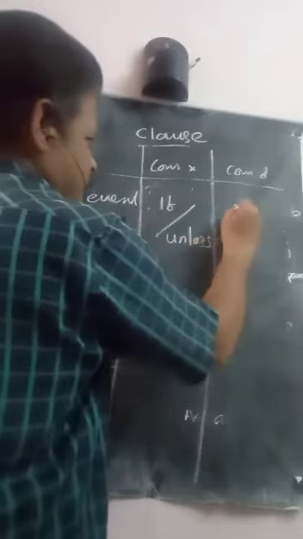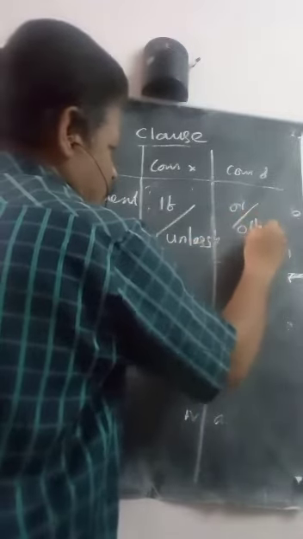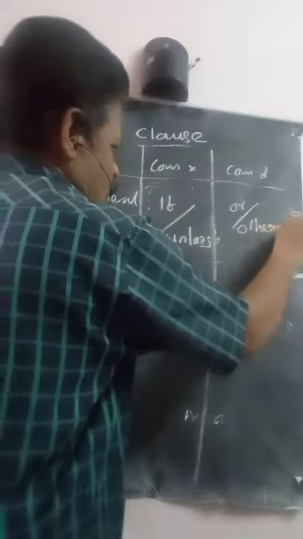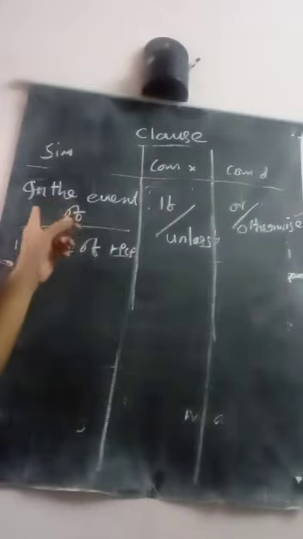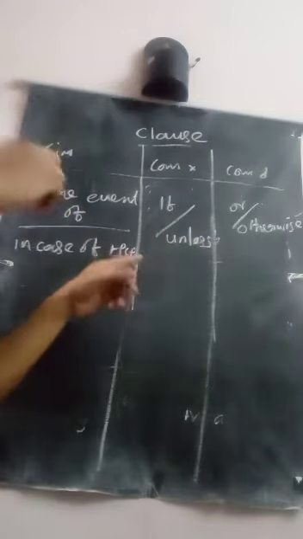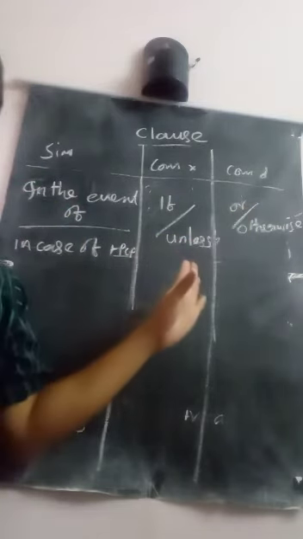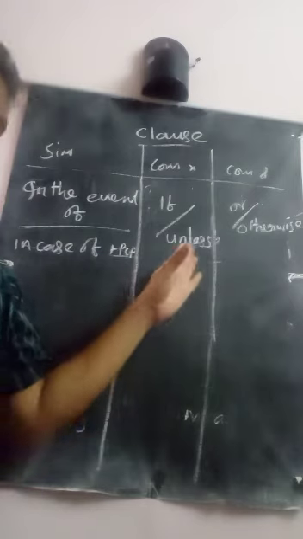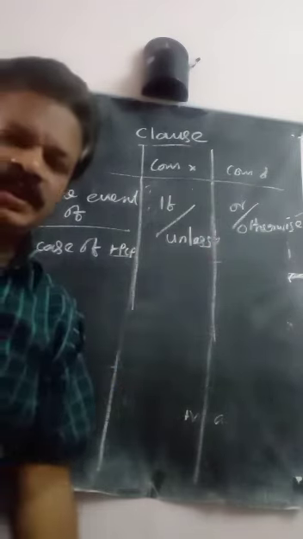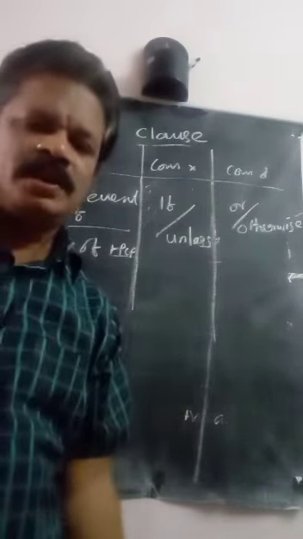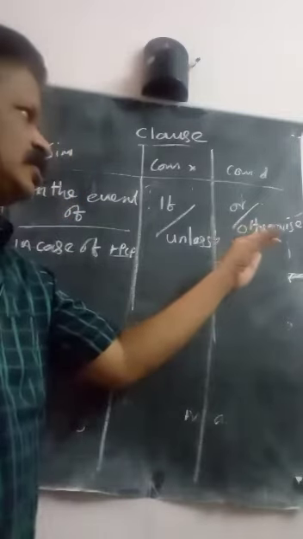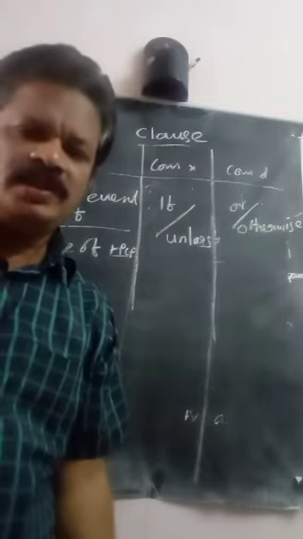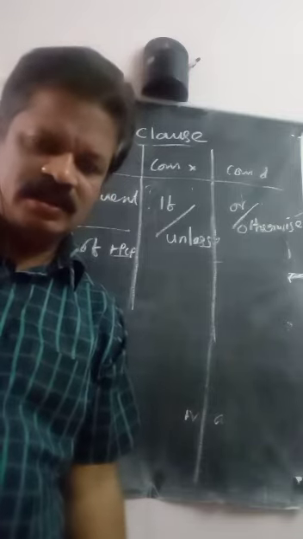Here or otherwise. This is also subordinate conjunction, coordinate conjunction. Already I told you, you have to use subordinate conjunction in the beginning of the sentence, I mean the subordinate clause. You must use coordinate conjunction in between two main clauses.